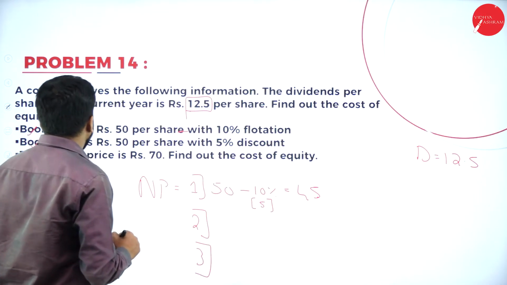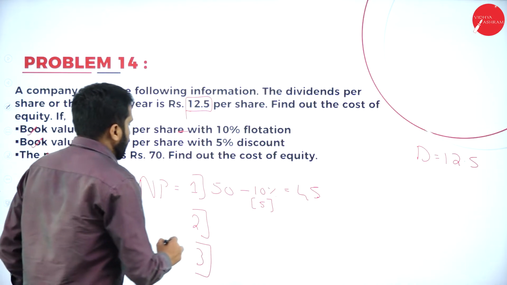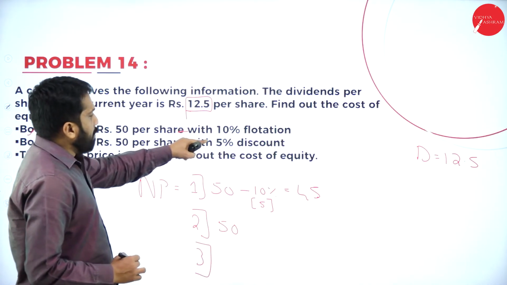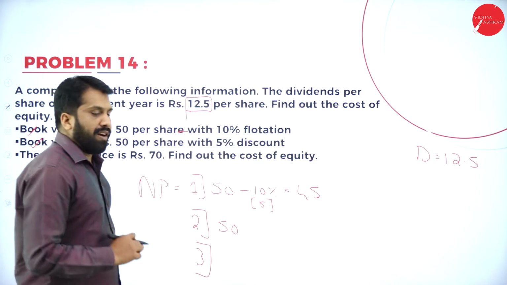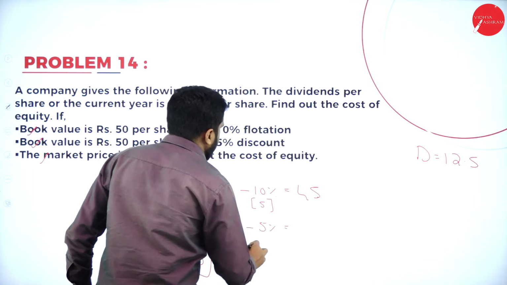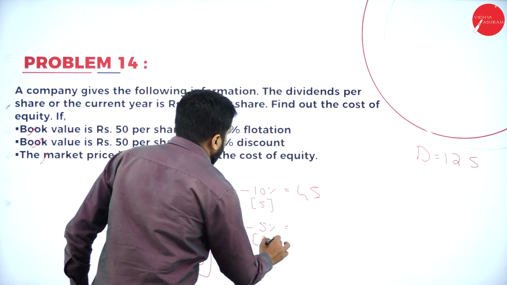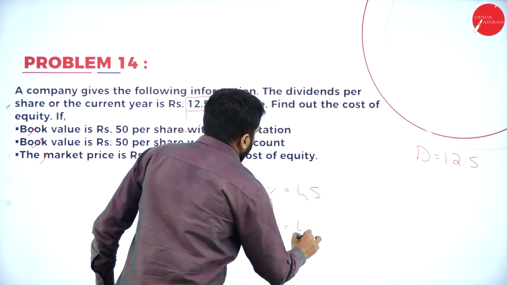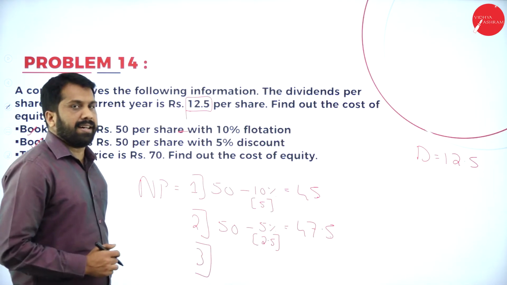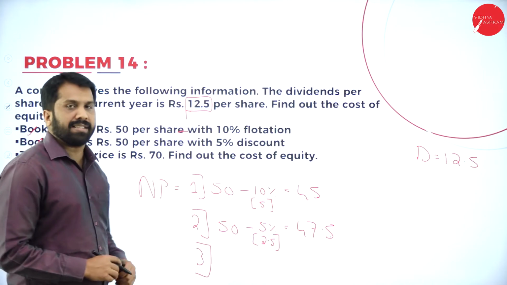Second one, book value is 50, with 5% discount, we have to minus 5%. Minus 5% is 2.5, so 47.5 will be the second answer.